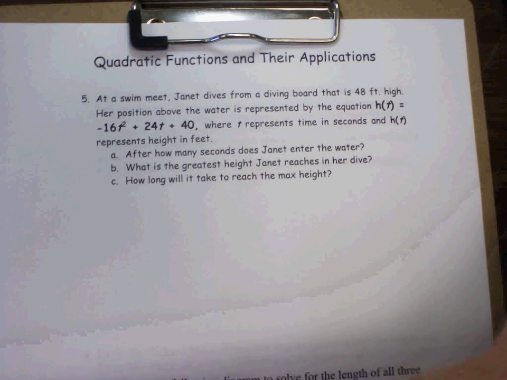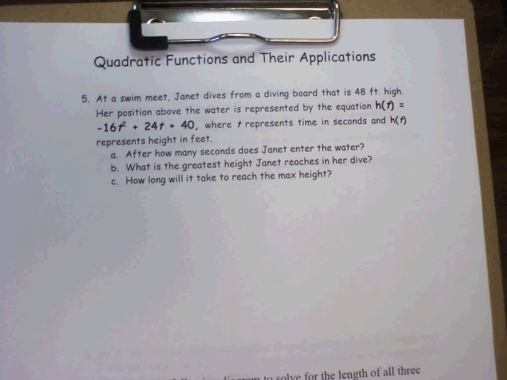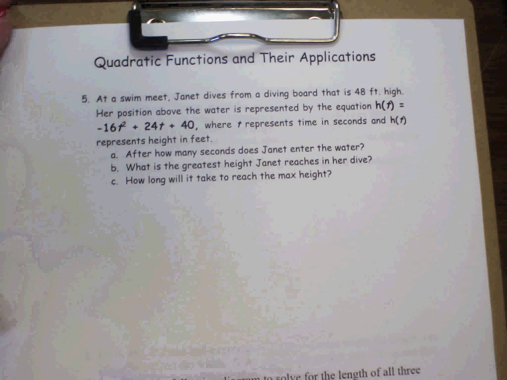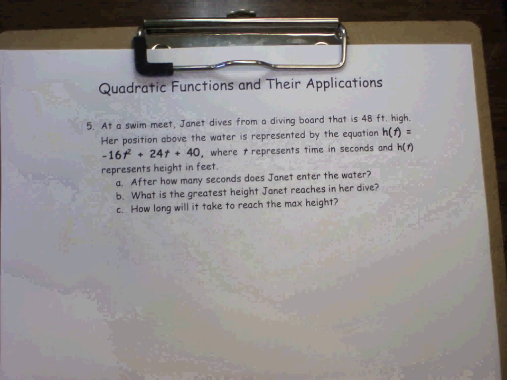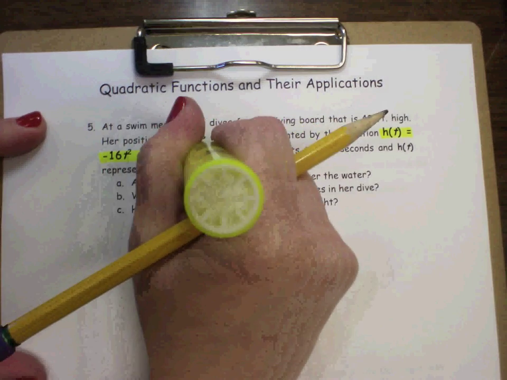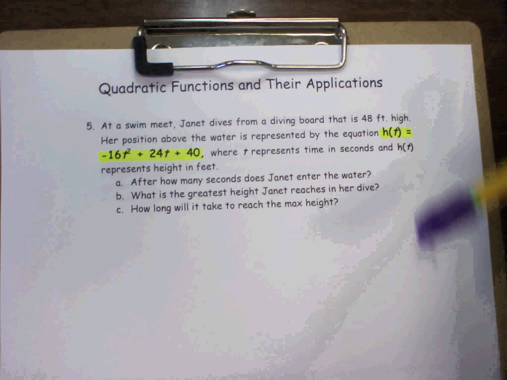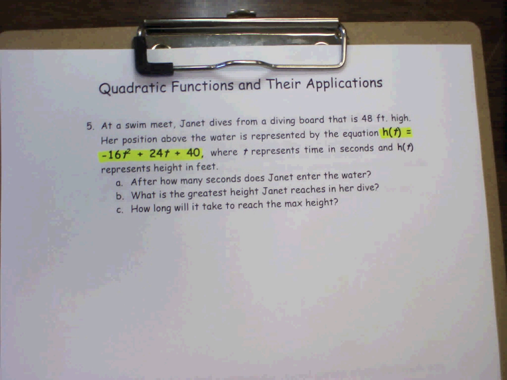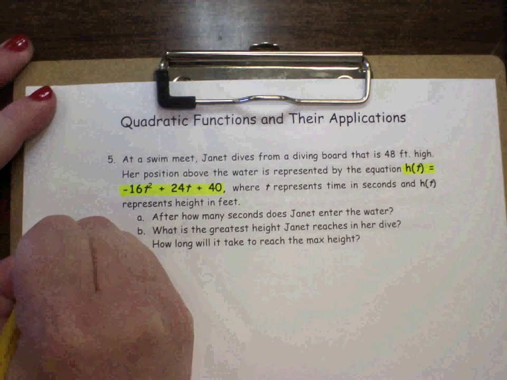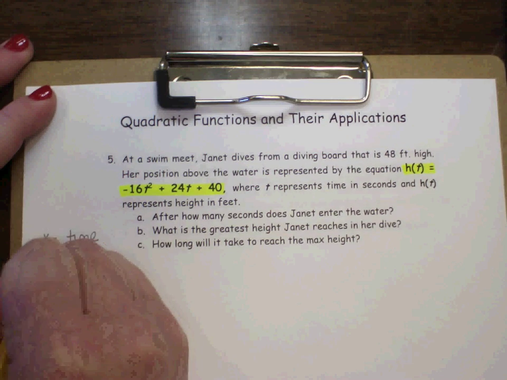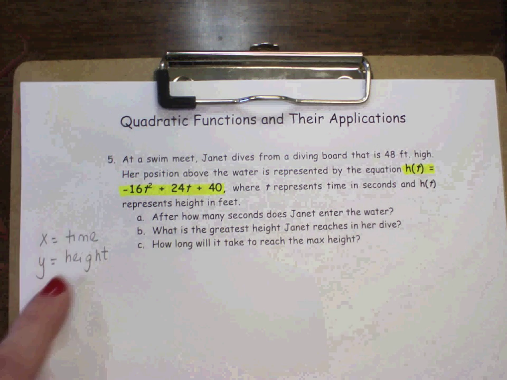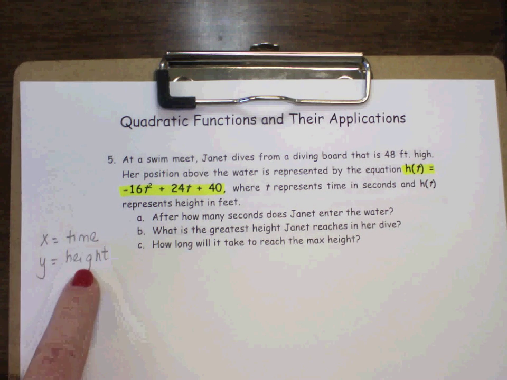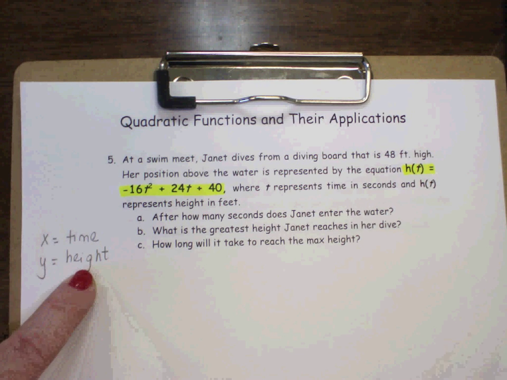All right, so for number 5, it says, at a swim meet, Janet dives from a diving board that is 48 feet high. Her position above the water is represented by the equation h of t = -16t² + 24t + 40, where t represents time in seconds and h of t represents height in feet. So x equals time. If you've noticed, x is usually time and y is usually height. 99% of the time x is going to be time, 90% of the time y is going to be height, okay? So after how many seconds does Janet enter the water?